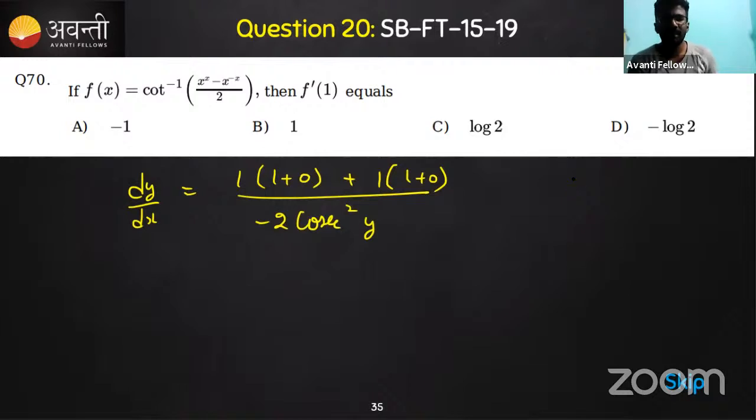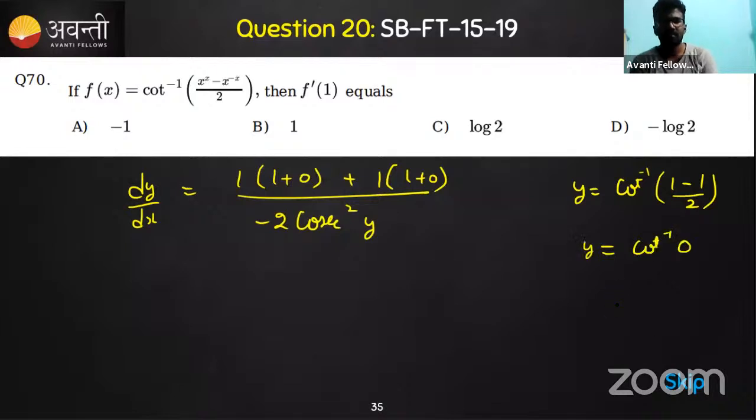What is y? That can be visualized, right? So y is nothing but cot inverse of 1 minus 1 divided by 2, so cot inverse 0. So what is the cot inverse 0 value? The cot inverse 0 is actually pi by 2, isn't it? We'll get the answer as pi by 2.